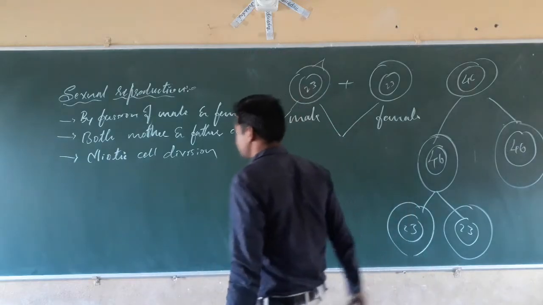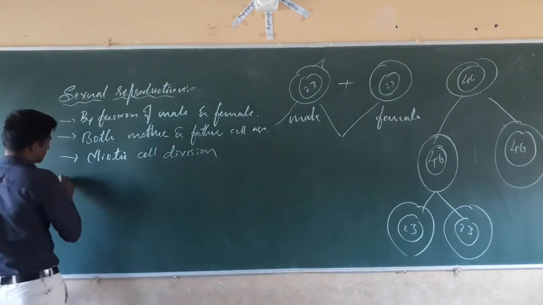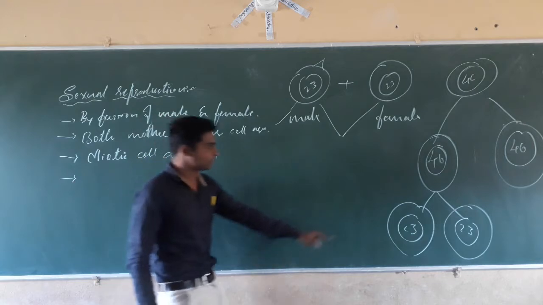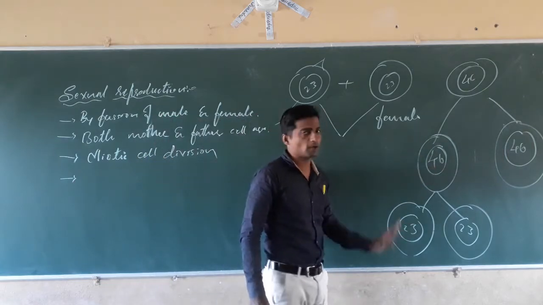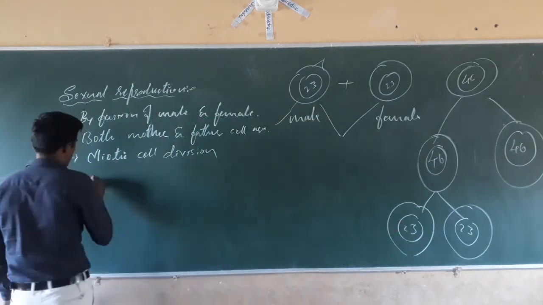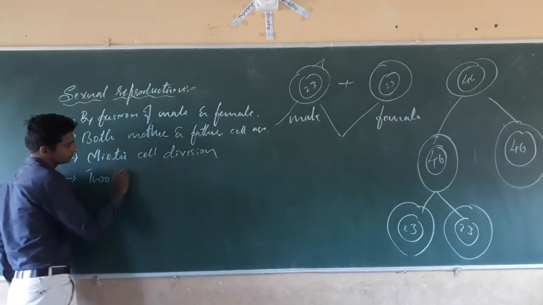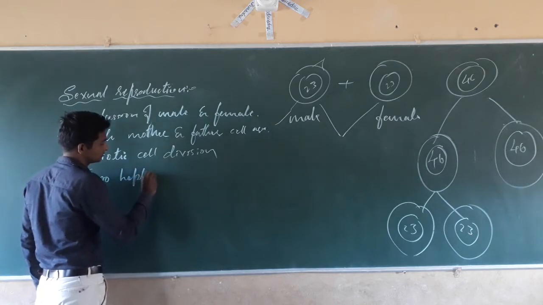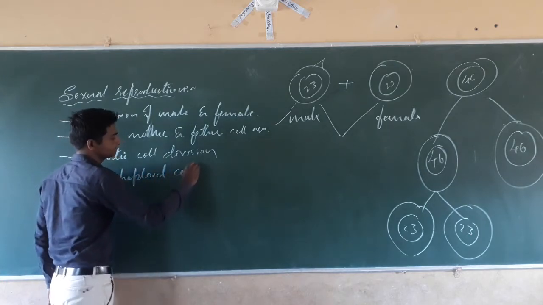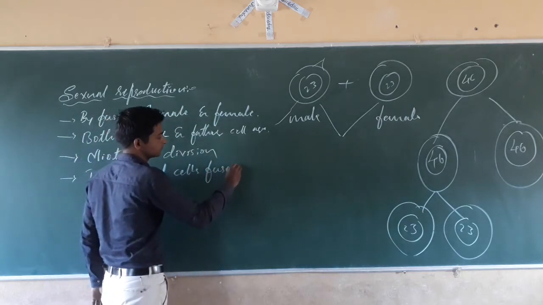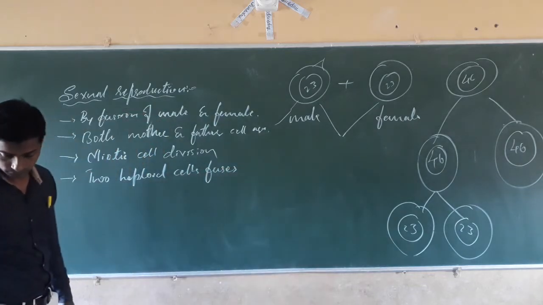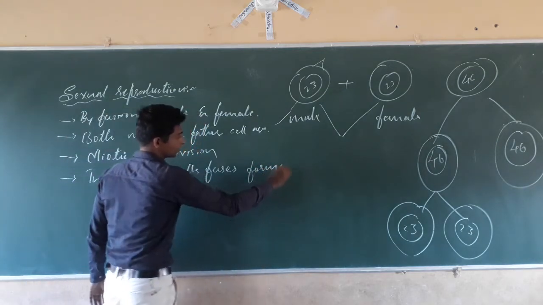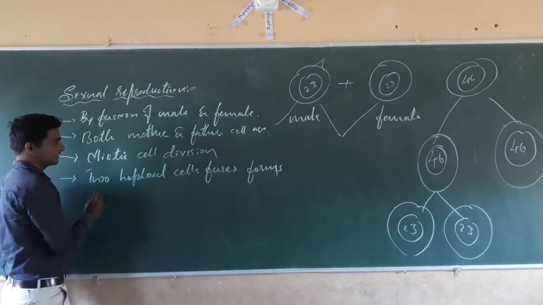See what happens here? Two haploid cells fuse. This one is a diploid, this one is a haploid. Here what happens? Two haploid cells fuse and form a diploid cell.